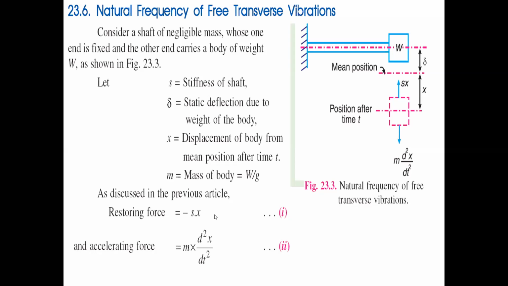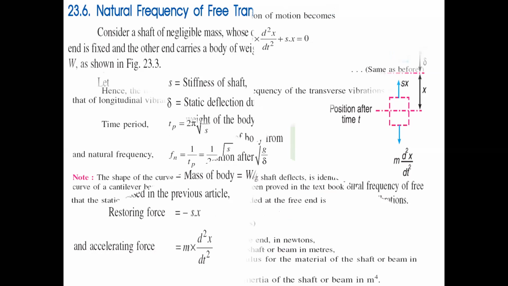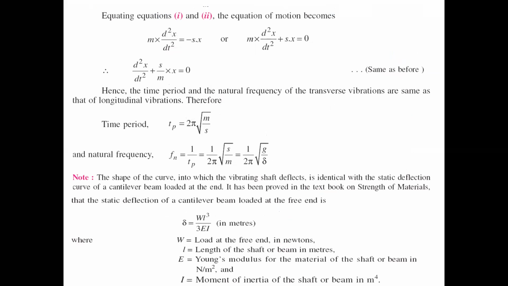So let us take this as equation number 1. Later we have to write the accelerating force value, that is m into d square x by dt square. That is considered as equation number 2. Now equating 1 and 2.